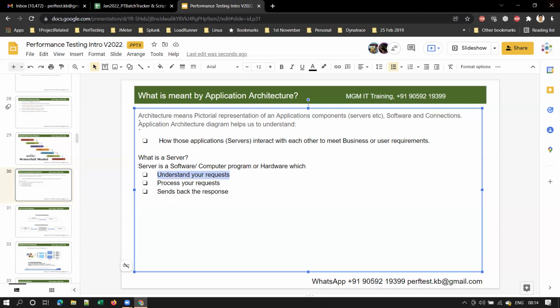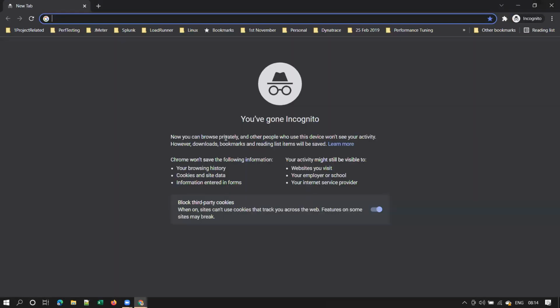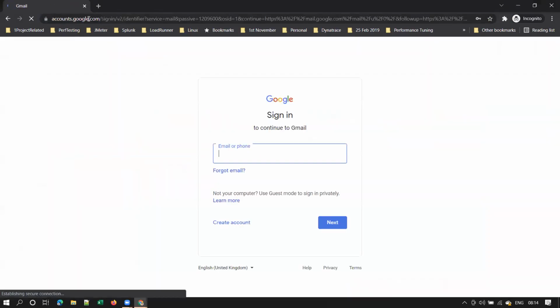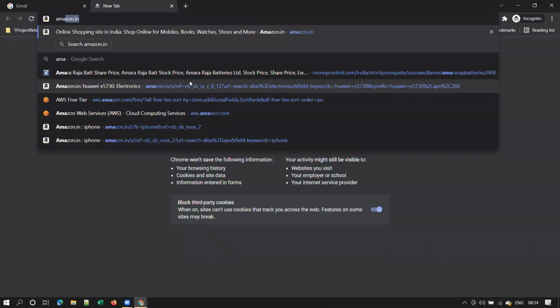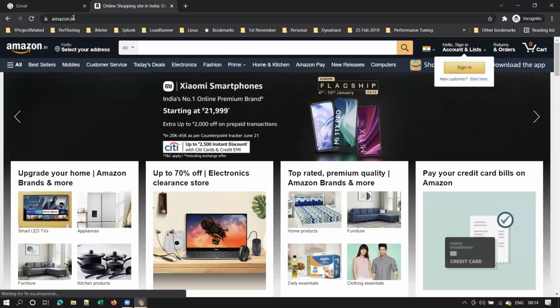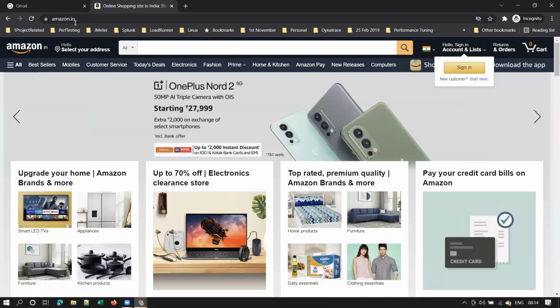When I say your request, what is meant by request here? Suppose you type gmail.com. You are sending an HTTP request to the Gmail server. Or you type Amazon.in. You are sending a request to the Amazon server. This is an HTTP or HTTPS request to Amazon.in.